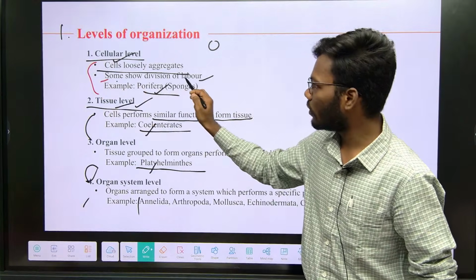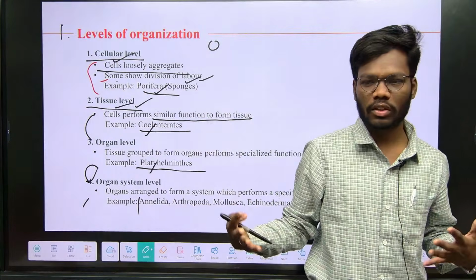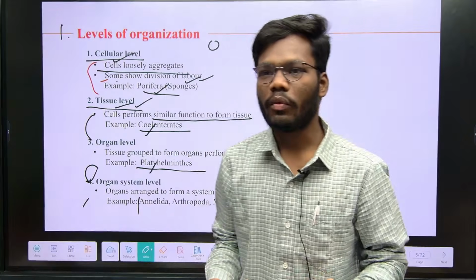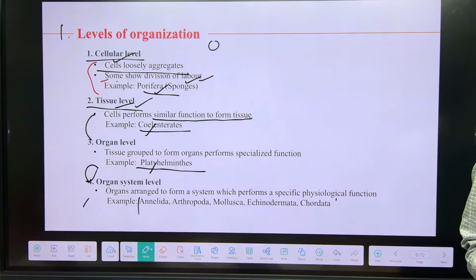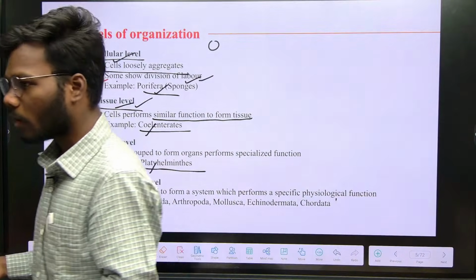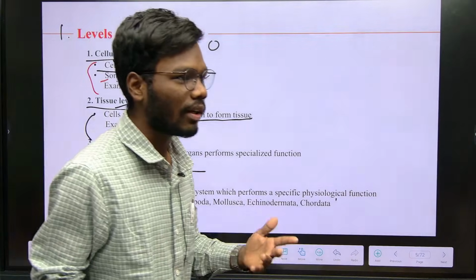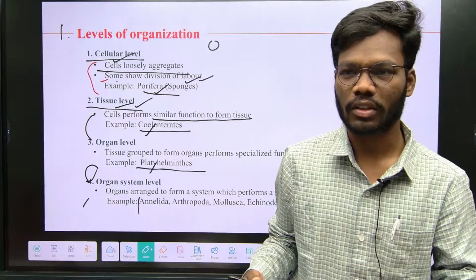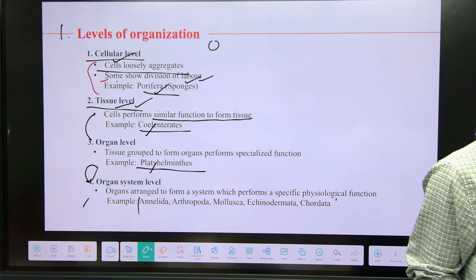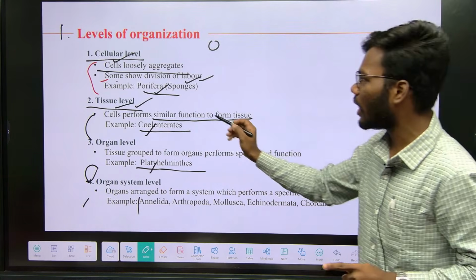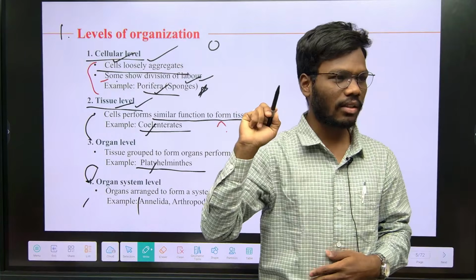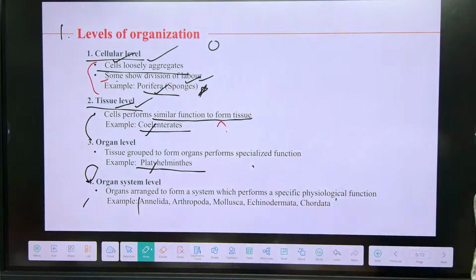Some show division of labor. They will ask which level of organization shows cellular division of labor: cellular level of organization. Which level of organization performs with tissues: tissue level of organization. Or otherwise they will ask for examples. Porifera perform what level of organization? Cellular level. Platyhelminthes perform what level? Organ level. And from Annelida, Chordata, or Echinodermata, what level? Organ system level of organization. So you have to remember the examples and what category each belongs to. That is the main important thing. Understand? So this is about level of organization.